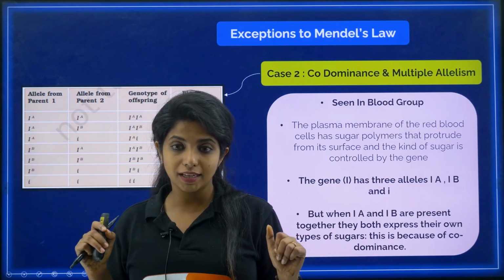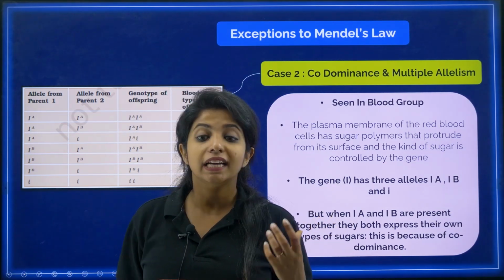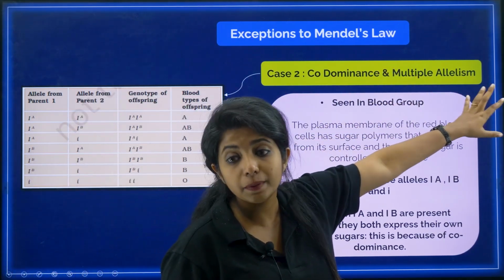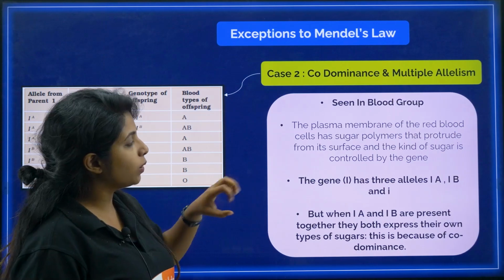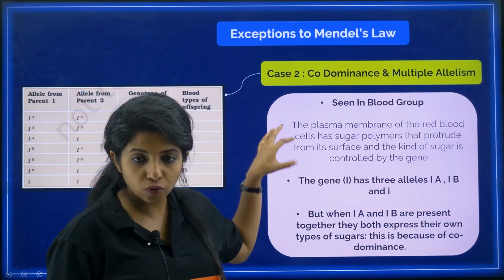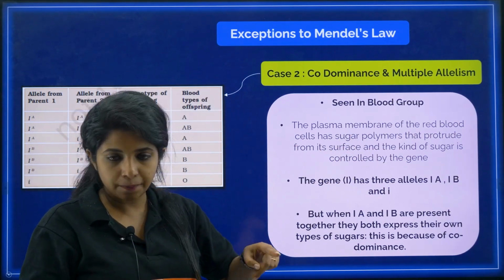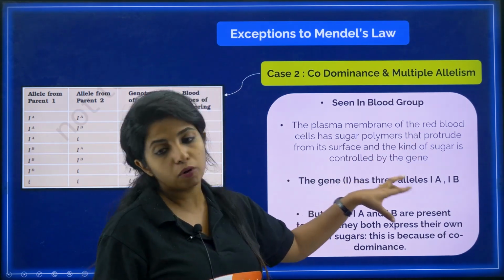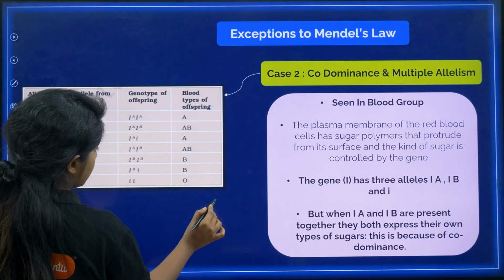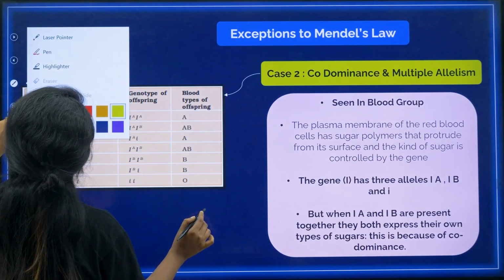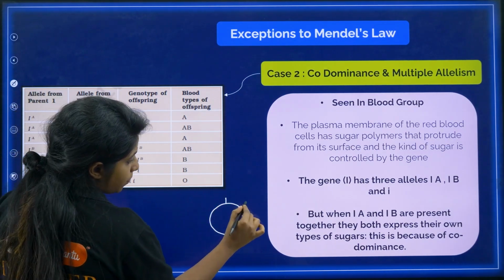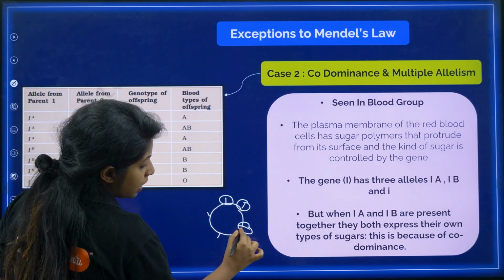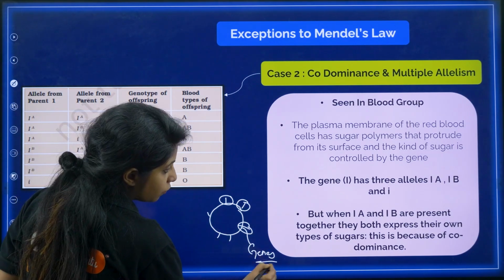So that was being seen, and that was being seen in what, my dear children? It was seen in blood group. And blood group is also an example of multiple allelism. So seen in blood group, where what happens, the plasma membrane of the red blood cell, so you know RBC has a plasma membrane, has sugar polymers that protrude from its surface, and the kind of sugar is controlled by the gene. So basically, suppose this is an RBC. So there are sugar polymers which are protruding out like this. Now what type of sugars are being there? It's being controlled by the genes coding for it.